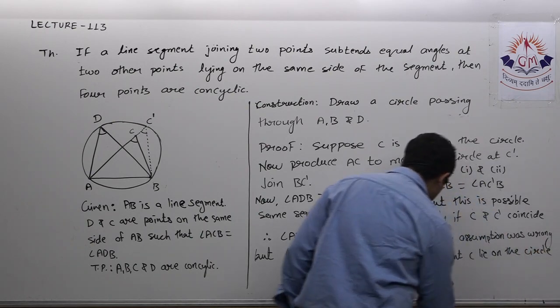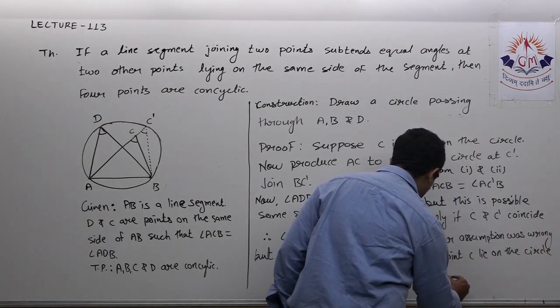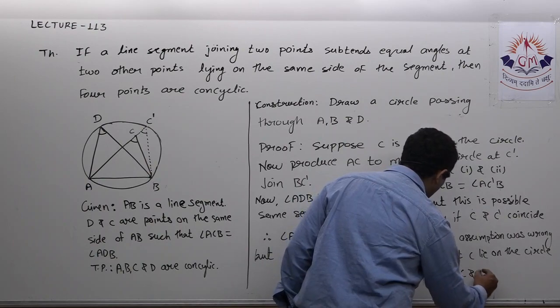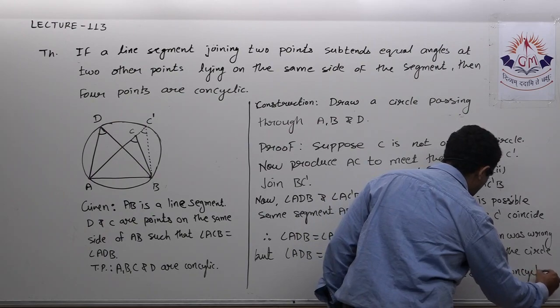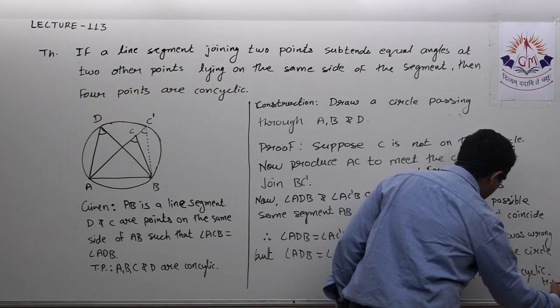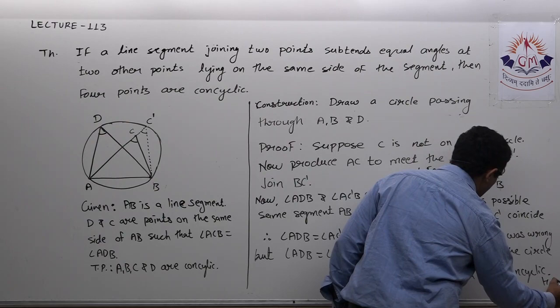Therefore A, B, C and D are concyclic. Hence proved. So please note it down.